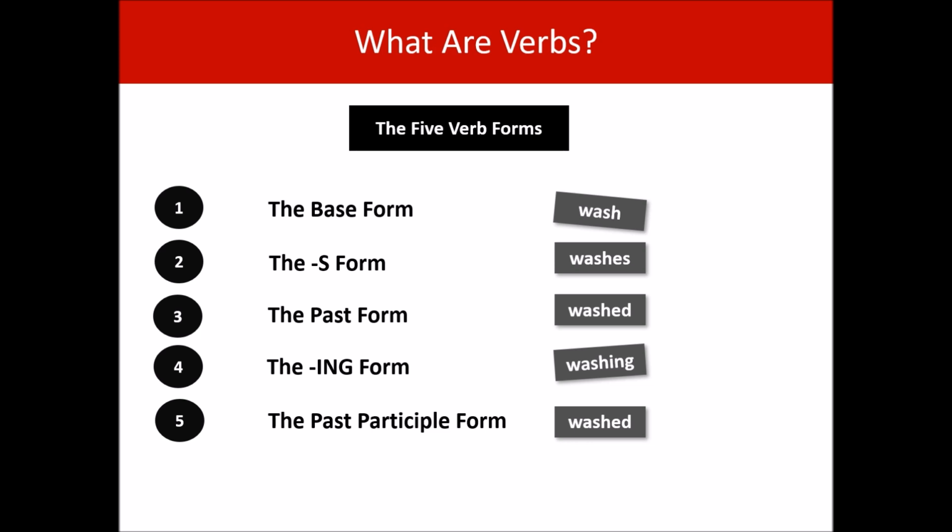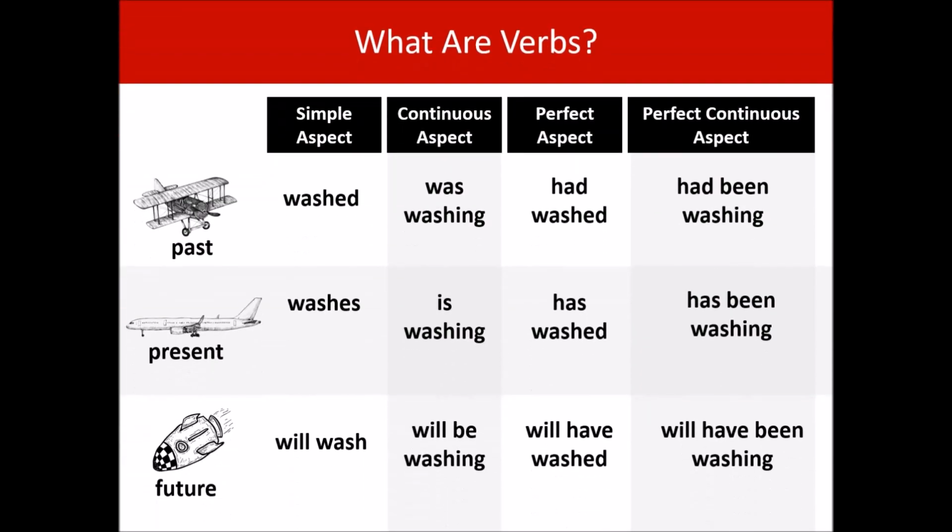So, where's the base form? Well, the base form appears here. The base form is also called the infinitive form. You can see here that it's used after will, but it's also used after another type of verb called modal verbs, like can and might and should and could. And it's also the version you will find in the dictionary. And there are other uses of this base form as well, which are covered on the website. But looking at tenses, it only appears once.